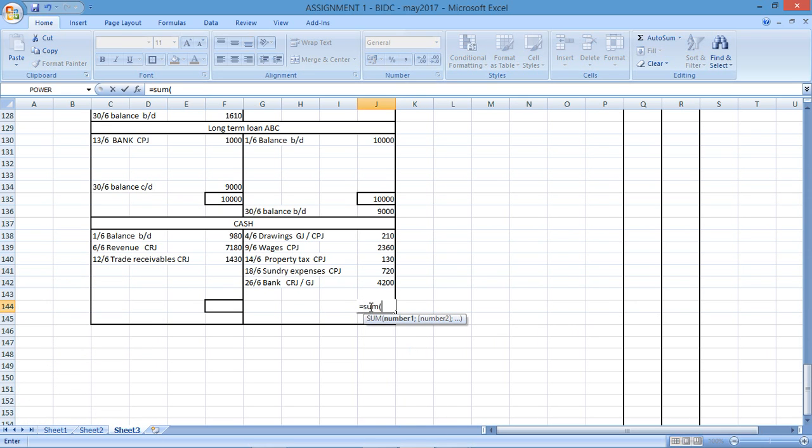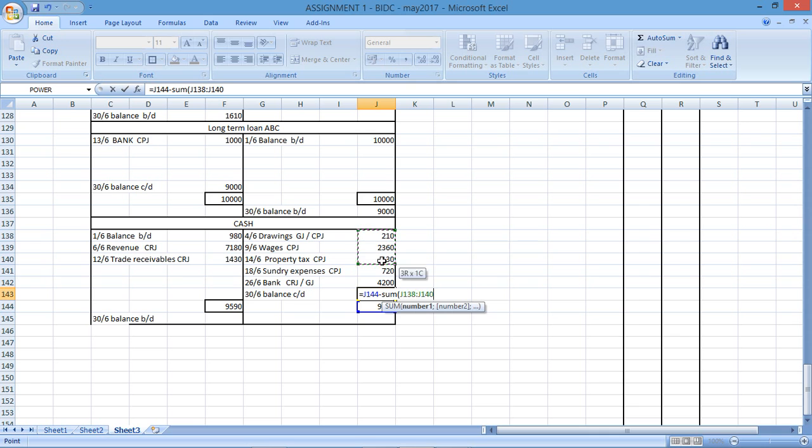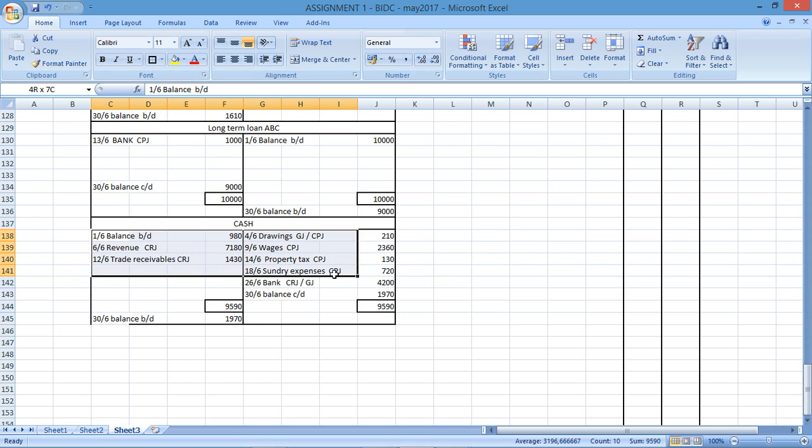Cash. Very big T account here. I do need to balance. I need to see which side's bigger. So I'm going to sum up all of that, and I'm going to sum up all of this. Which side's bigger? The debit side is bigger. Right, so I'm going to balance this, and I'm going to have a balance carried down here, and I'll have a balance brought down there. This total less the sum of all of my credits. And those are your balances. So now I've balanced all of those accounts.